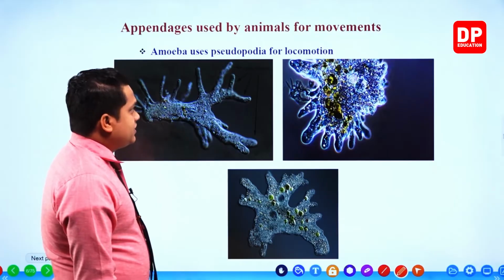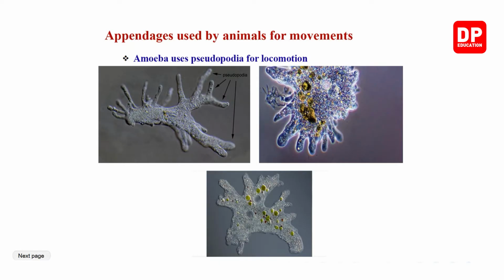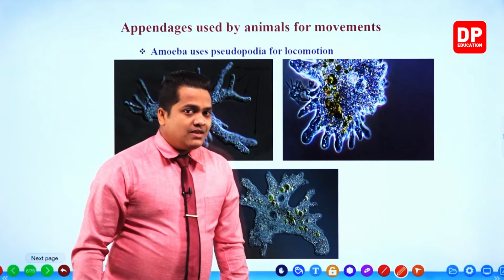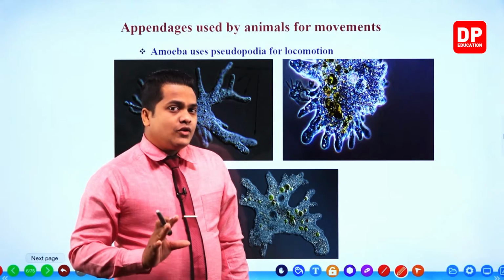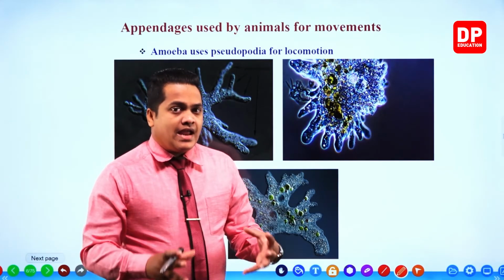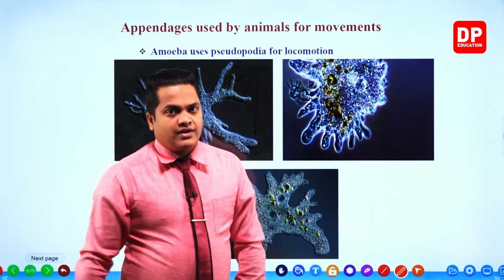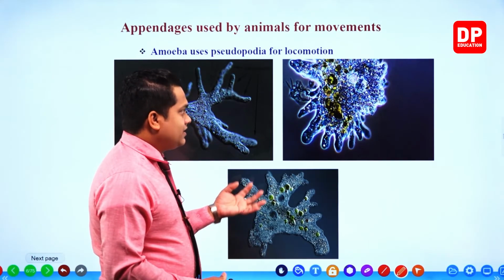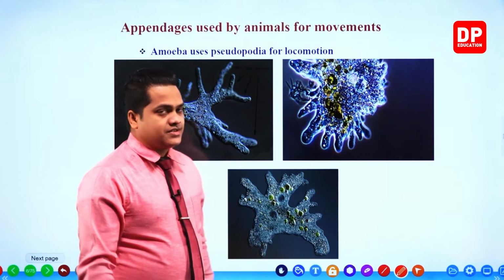Like I said, my dear children, this is the shape of amoeba. The cell body of the amoeba has only one cell. That's why it is called a unicellular organism. When amoeba is going to move from one place to another, it can change its body like this, creating small leg-like structures.